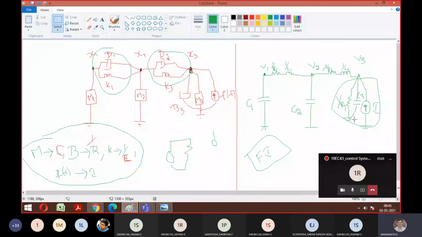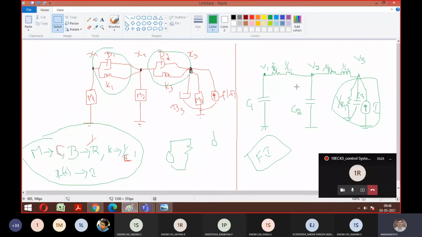If you write R3 also, not a problem, but you should know it's a reciprocal. For that purpose, we have to mention 1 by. Anyway, in the equation you're going to represent the same thing, no? So the same thing we're writing in the diagram also, that's all. Even if you write it as L2, K2, not an issue. You can see a few textbooks will write like this also.